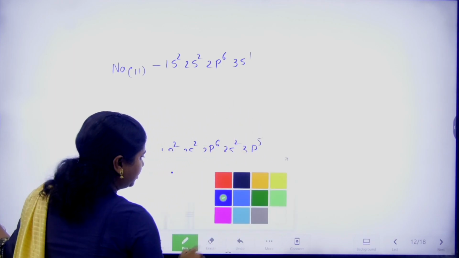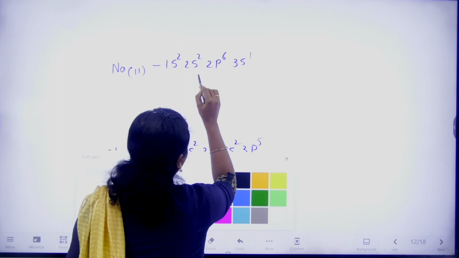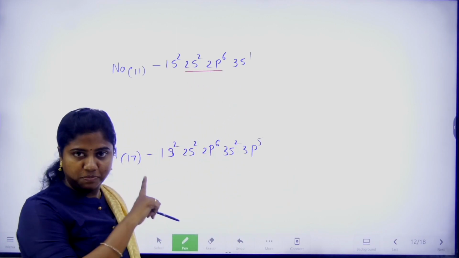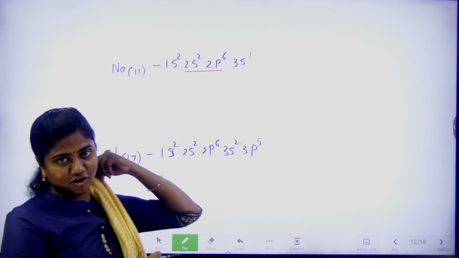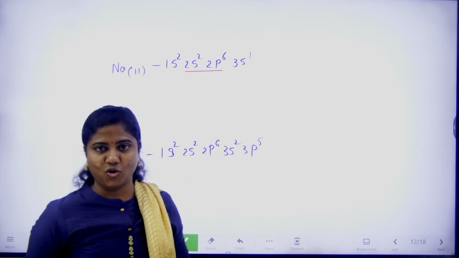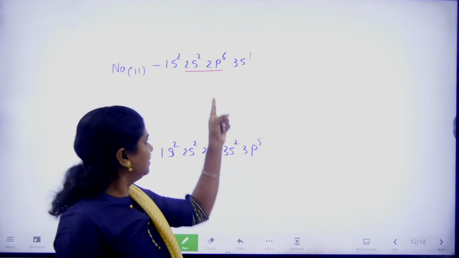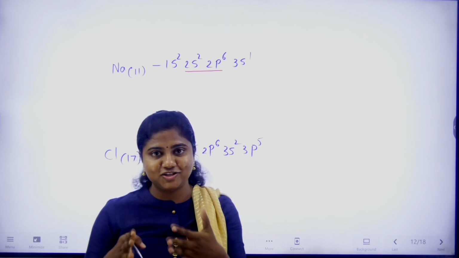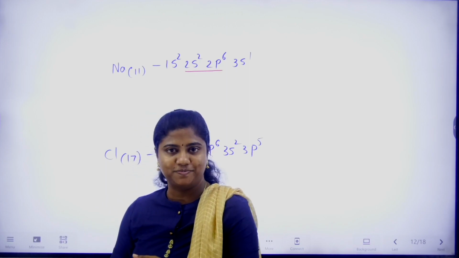If you have noticed these two configurations, 2s2, 2p6, ns2, np6, what is that? Octet configuration. If sodium loses this one electron, it gets stability by getting the octet configuration. So that's why sodium always shows a tendency to lose an electron, right?